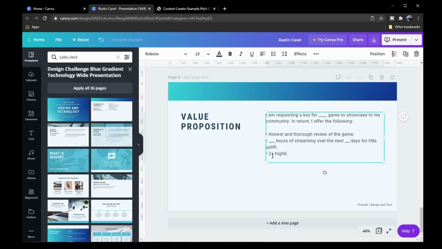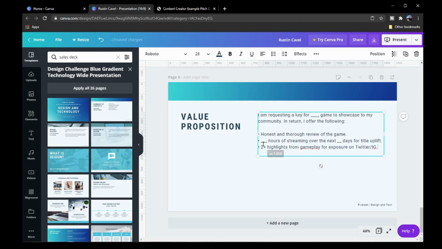We're gonna make 2 highlights from gameplay for exposure on Twitter and Instagram. What this does is show them that they'll get diversified content in multiple platforms. So it's not that you're just going to be streaming it, 2 nights a week or something like that. They can actually see, okay, there will be content that lives on Twitter or Instagram that will be shareable and playable by other people, not solely those who are just tuning into your stream or watching your YouTube video.